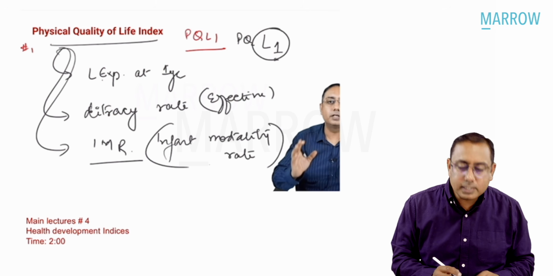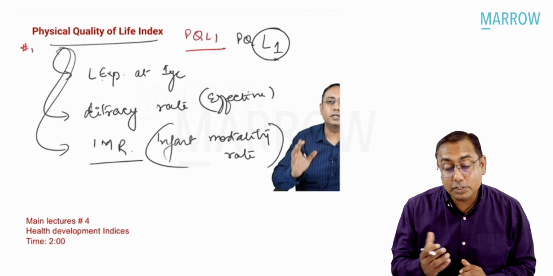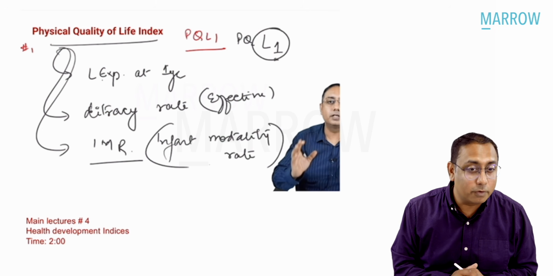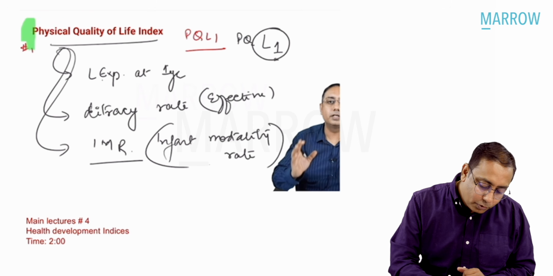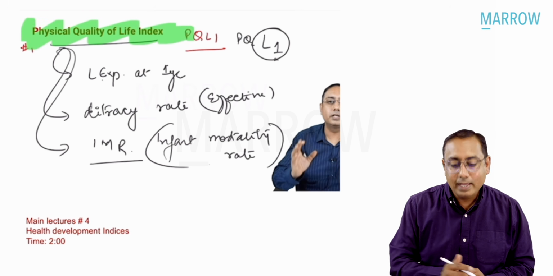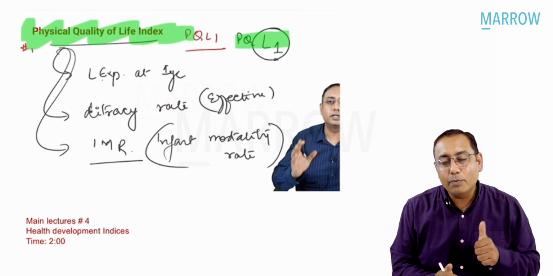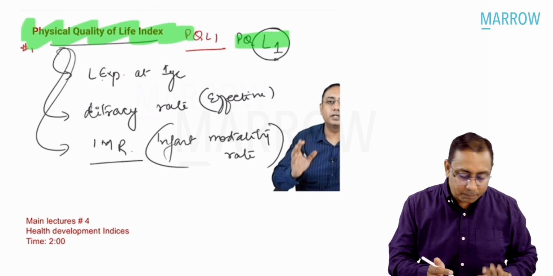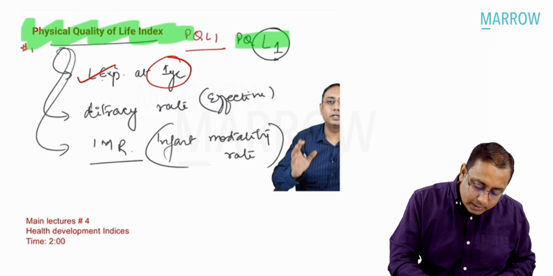So this question has again been taken from the video lecture. This screenshot has been taken from video lecture number 4, where we talk about the PQLI. Please remember PQLI, L1, PQL1. L1 means life expectancy at 1 year. So it talks about life expectancy at 1 year.